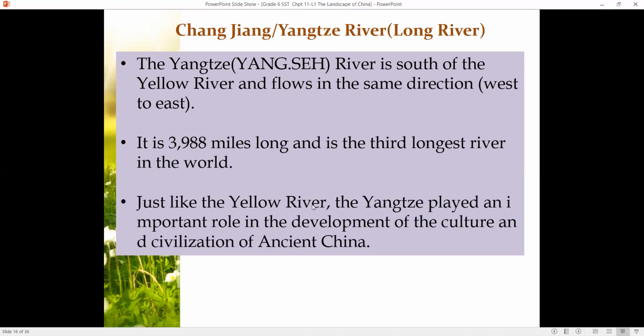Just like the Yellow River, the Yangtze River played an important role in the development of the culture and civilization of ancient China. So as I told you right in the beginning, these two rivers, the Yangtze River, the Changjiang, and the Yellow River, or the Huang He, are the most important rivers of ancient China because the development of the culture and civilization started from these two rivers.